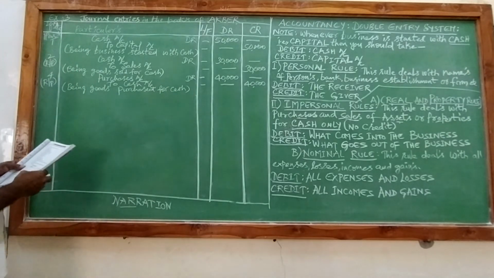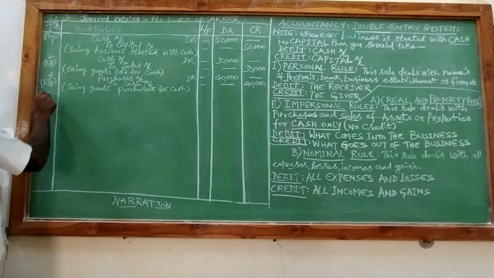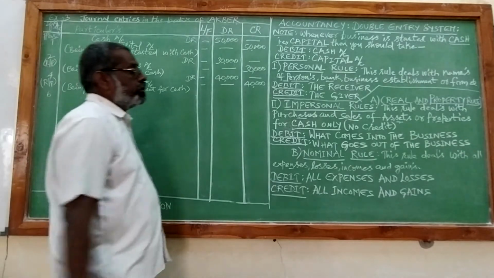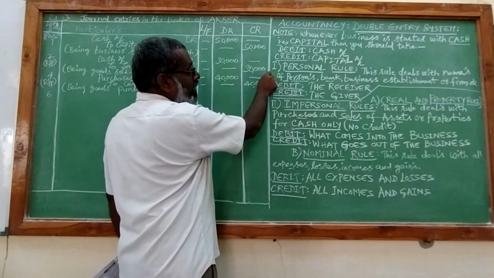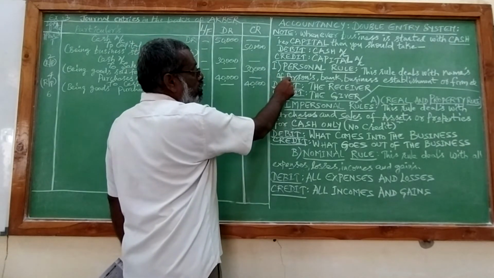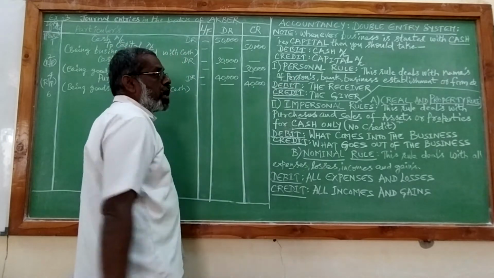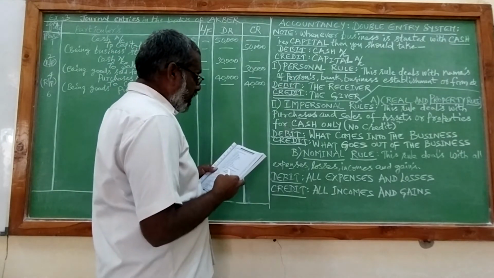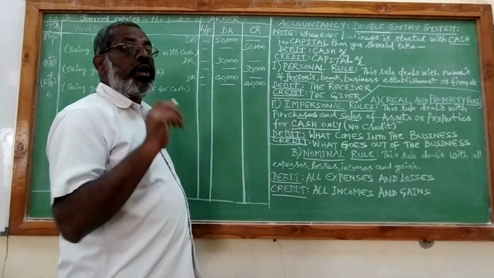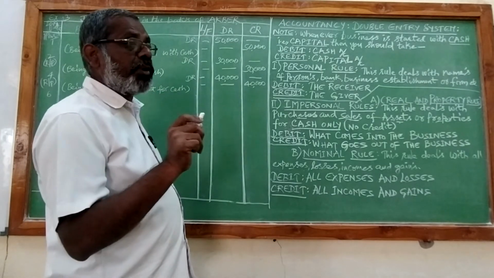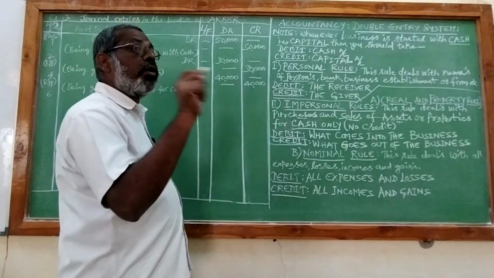Next one is March 6th, sold goods to Mahesh. So the name has come. So it comes under personal rule. This rule deals with names of persons. Mahesh is a person. We are selling goods to Mahesh on credit. No cash is involved. We are selling goods to the name of a person called Mahesh on credit.